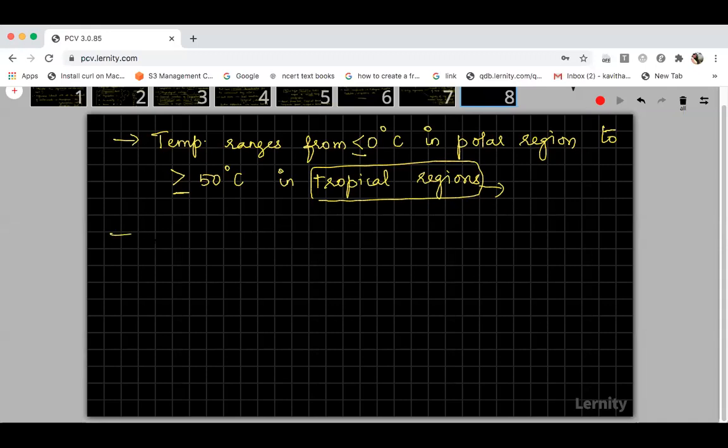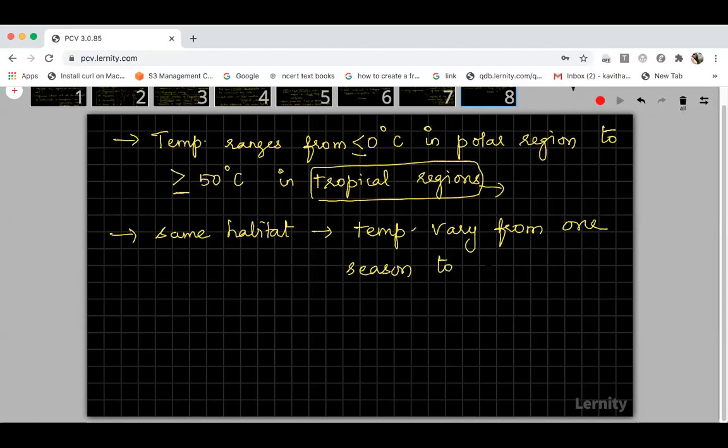Even in the same habitat, the temperature varies from one season to another. The temperature will not be constant all throughout the year. The temperature will vary from one season to another season.